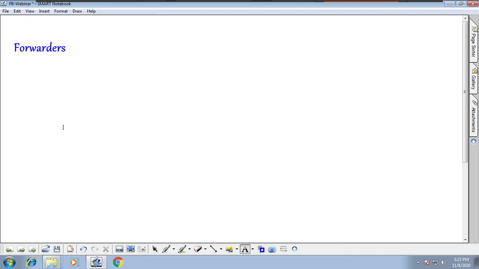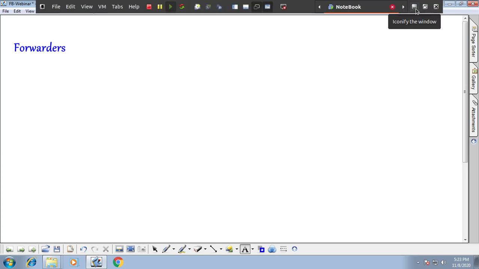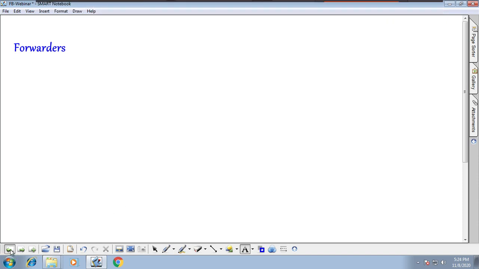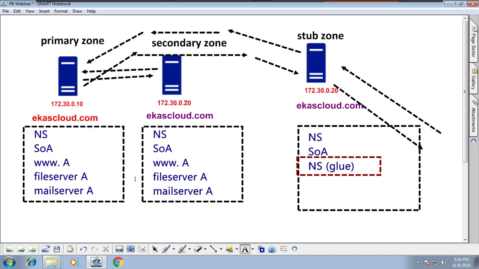Understanding forwarders, which means DNS forwarders. It is one of the most important topics in real time and a useful topic. So what are forwarders here? Let's have a scenario. We always use scenarios to make the concept clear.